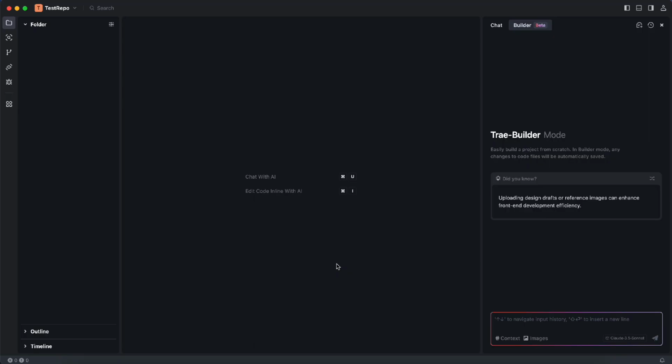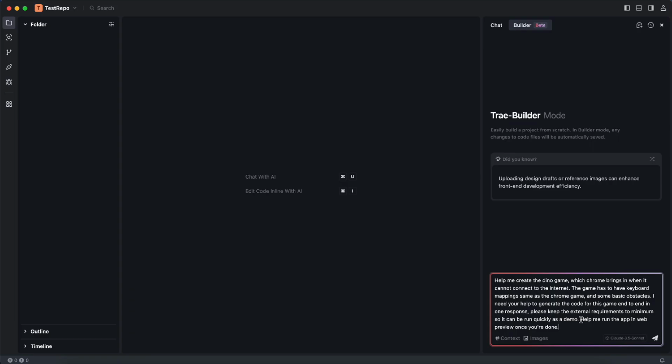Next up, we have Claude Sonnet behind the Tray AI IDE. I'm going to use the builder mode, which does most of the work for us and also helps us to run the apps quickly. Let's see how this old model performs compared to the new ones. I have lots of hopes from this one since it's something I use on daily basis and I can vouch for its usability. Here we go.